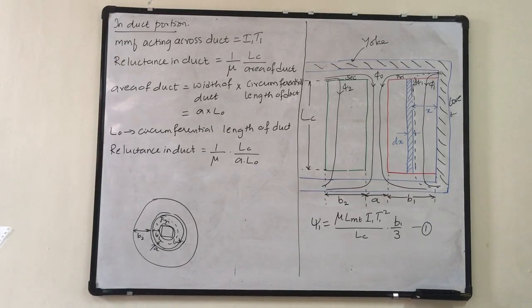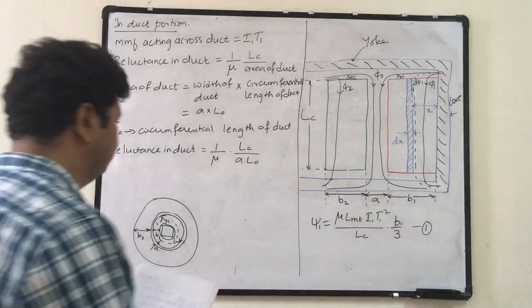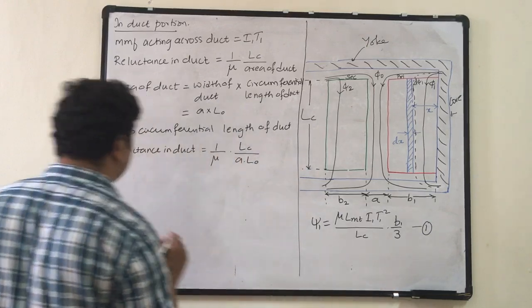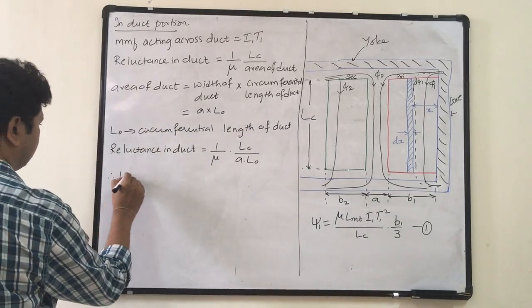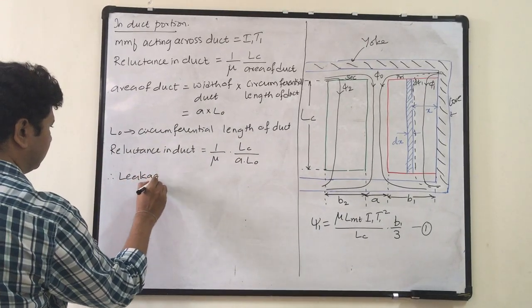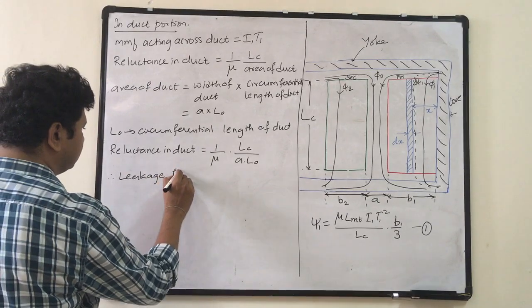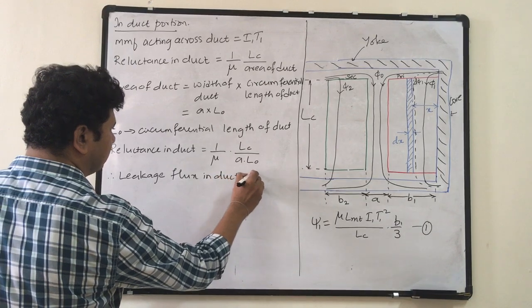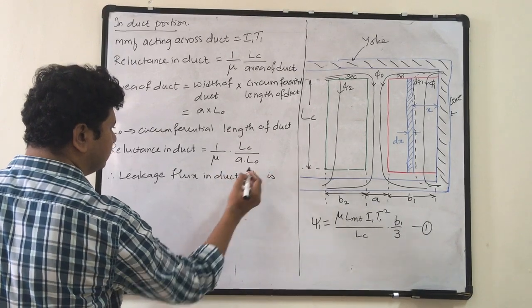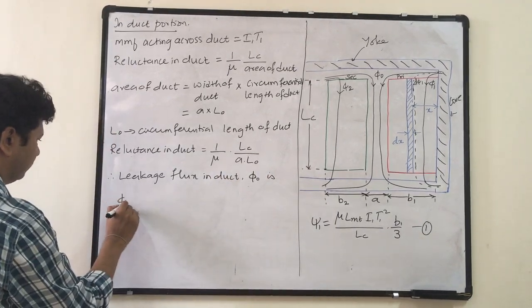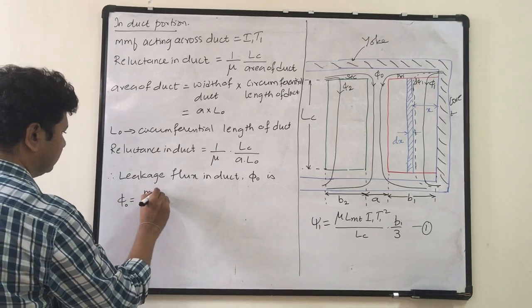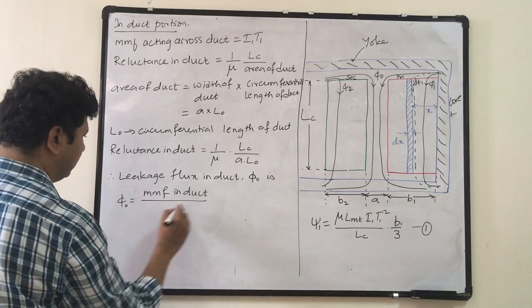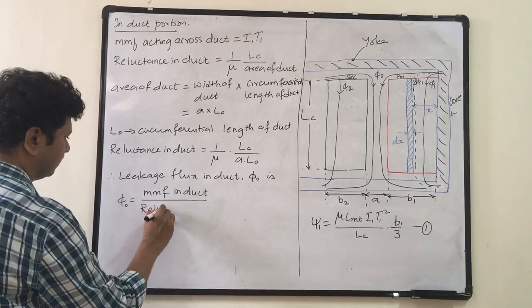Therefore, the leakage flux in the duct, phi naught, is equal to MMF in the duct divided by reluctance in the duct.